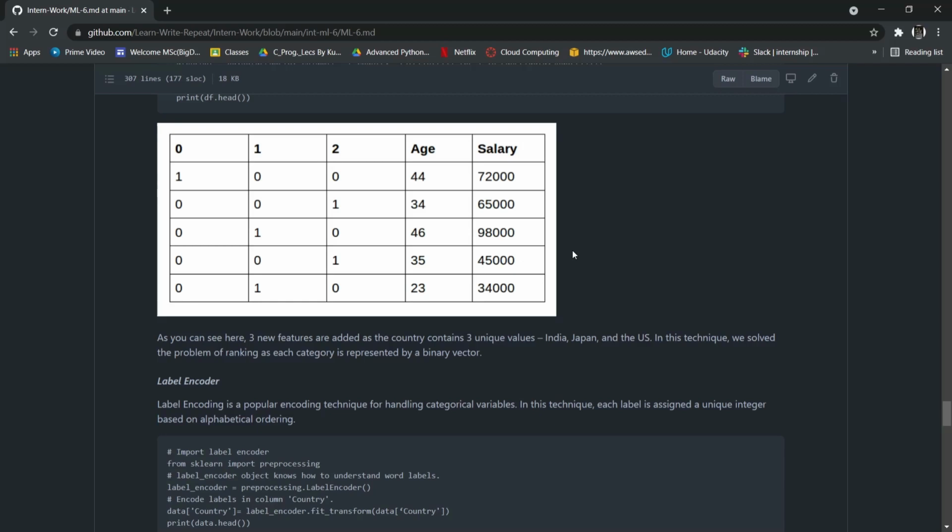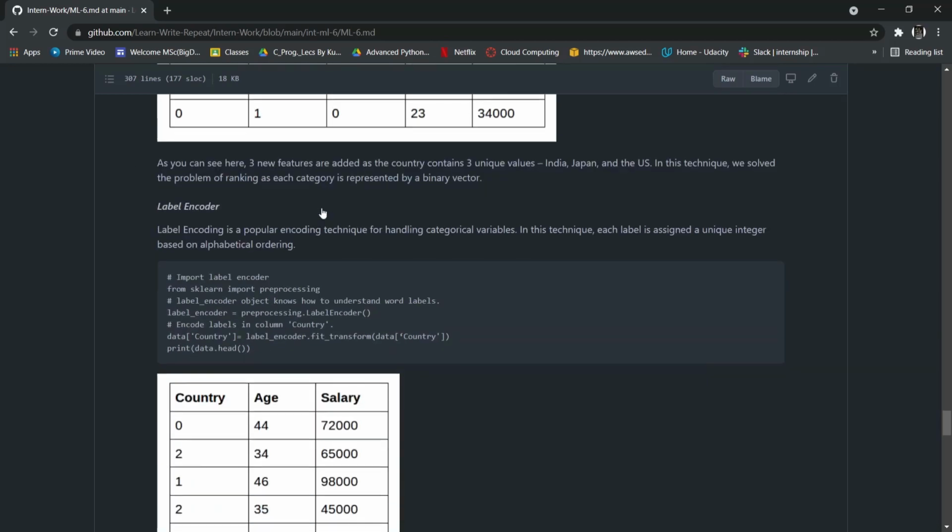Say it gives 0 to A, 1 to B, 2 to C, and the machine learning model will get affected by the values, because we don't want to give higher precedence or higher value to C, which has been encoded as 2. Therefore it creates different features for all the ordinal data.